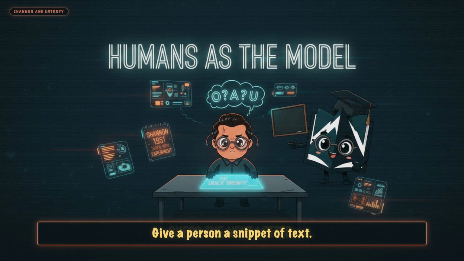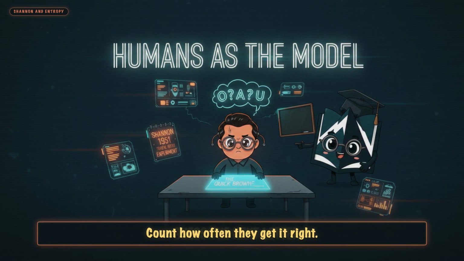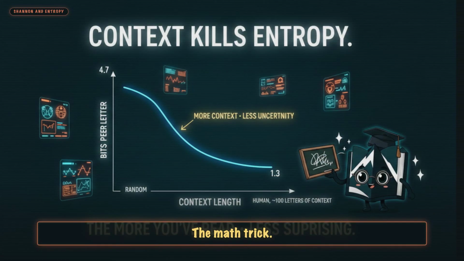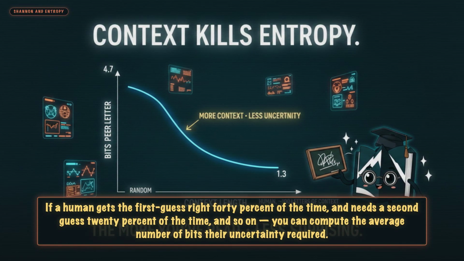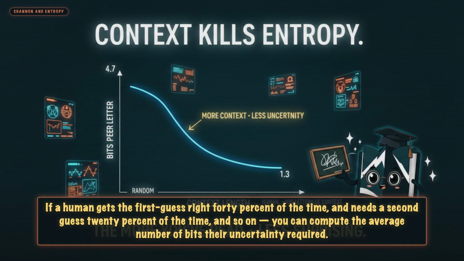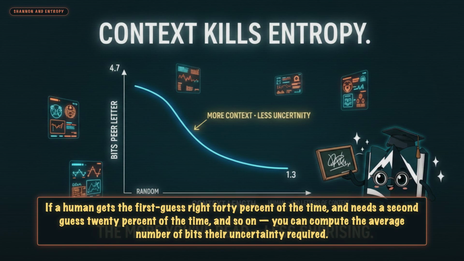Give a person a snippet of text. Ask them to guess the next letter. Count how often they get it right. The math trick: if a human gets the first guess right 40% of the time and needs a second guess 20% of the time, and so on, you can compute the average number of bits their uncertainty required.